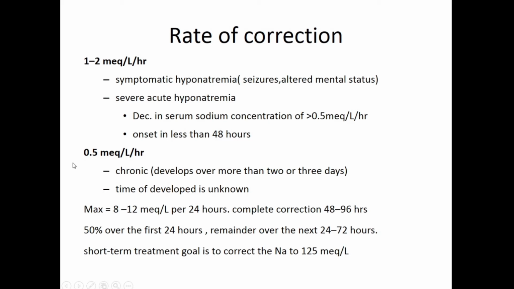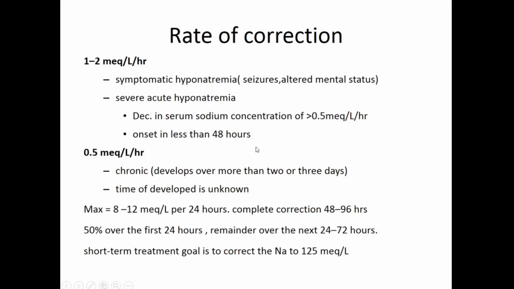That is wrong because that can cause more harm than good. If the patient's sodium was 110, in 24 to 48 hours you can correct it up to 120 or 125, not further, because the body is used to the low sodium level. If you suddenly increase the sodium levels, the brain starts behaving haywire, and it can lead to serious complications like osmotic demyelination syndrome.